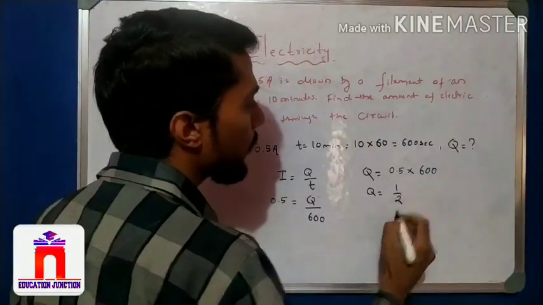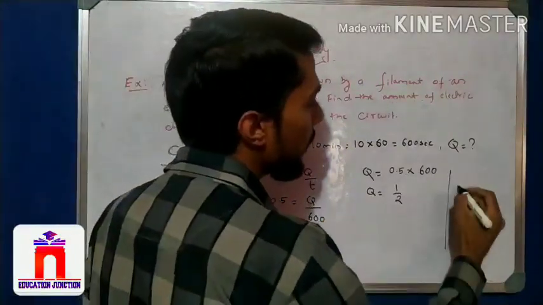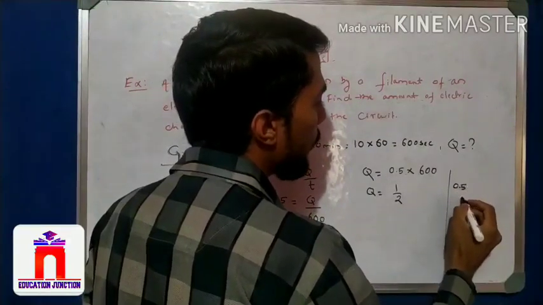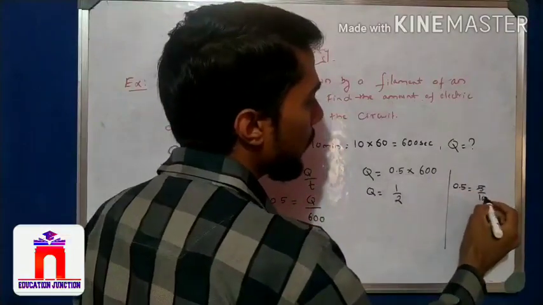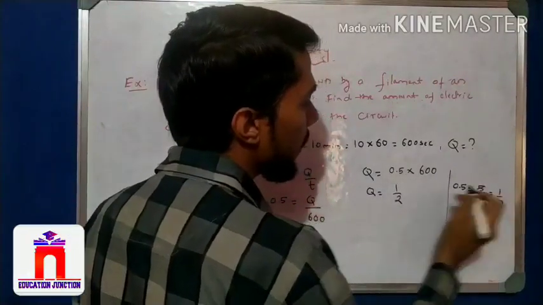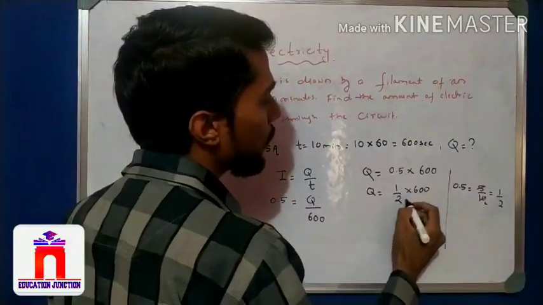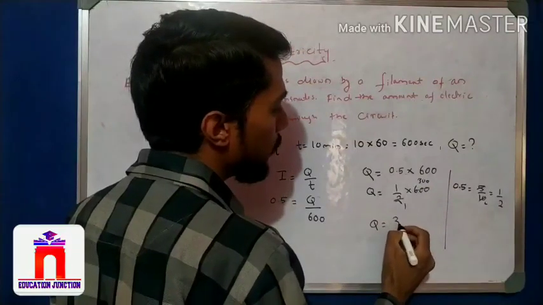Here 0.5 is nothing but 1 by 2, half. You can also write 0.5 as 5 by 10, because of 1 decimal place, 10. So 5 ones are 5, 5 twos are 10, we get 1 by 2. I write it as 1 by 2. Now into 600: 2 ones are 2, 2 threes are 6, we get Q is equal to 300.